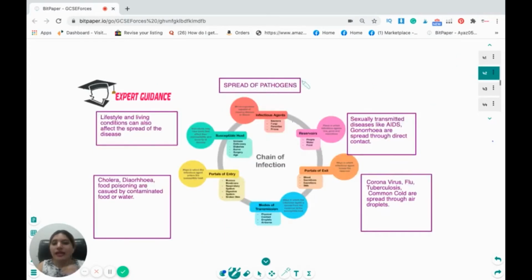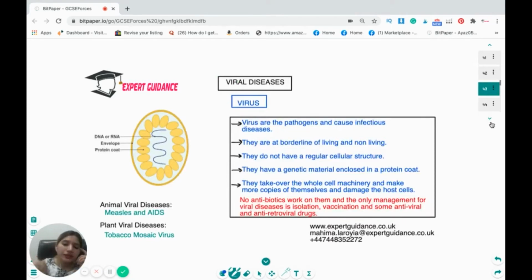Now, how does a pathogen spread? Lifestyle and living conditions can cause the spread of diseases like cholera, diarrhea, and food poisoning. They are caused by contaminated food and water. Some pathogens are spread by sexual transmission, like AIDS and gonorrhea. And there are some diseases like coronavirus, flu, tuberculosis, and cold. They are spread through air and droplets. So these are the various ways in which pathogens are spread. They can ask you questions like, what are the ways in which pathogens are spread from an infected to a healthy person? Now we'll be looking over each of these pathogenic diseases one by one.